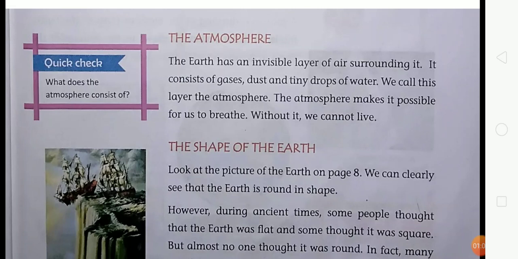Students, your chapter name is Our Earth. Earth is the third planet from the sun and the only astronomical object known to harbor life. About 29% of Earth's surface is land, consisting of continents and islands.